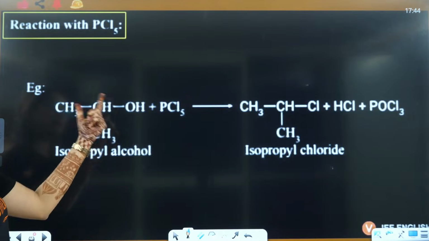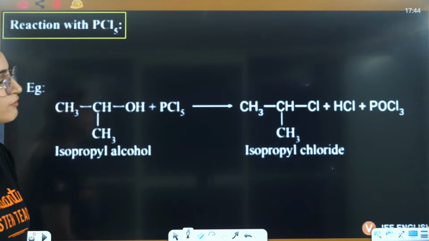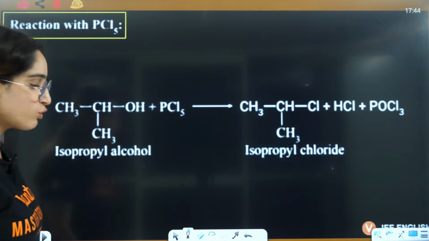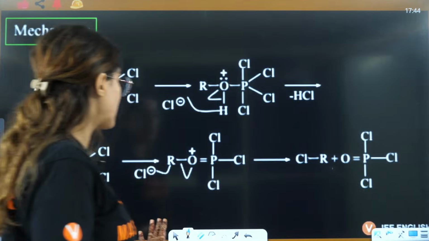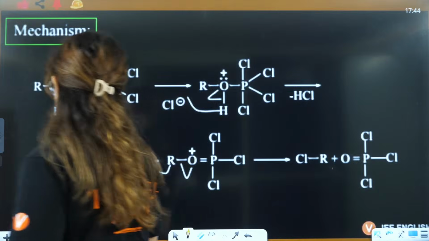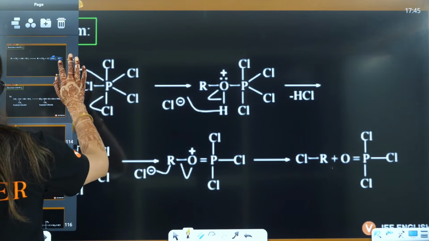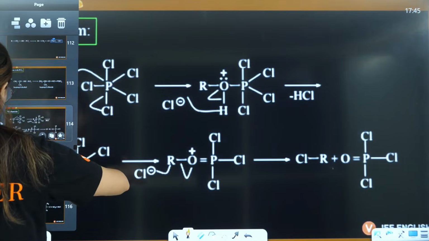Okay, here again this OH, because it's a 2 degree alcohol, can react with PCl5 and give you isopropyl chloride, right? Okay, right everybody? Now in PCl5 what happens, the mechanism is not important for you, right? But if you want to see that, I can show you that.